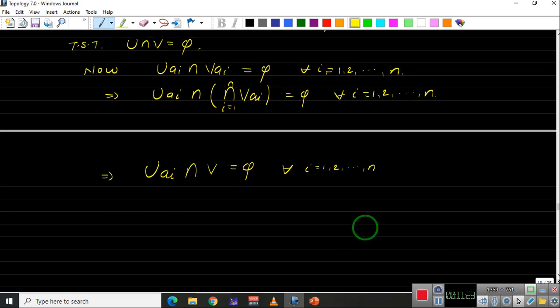And since this happens for all i, we can take the union of this. So the union of this, if you split, it will be a union of individual sets, and the individual ones are empty. That means the union also will be empty.